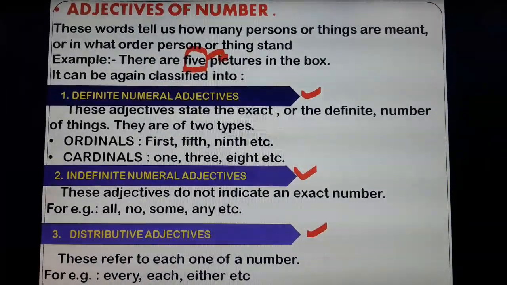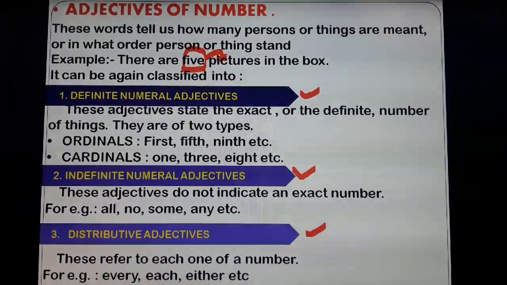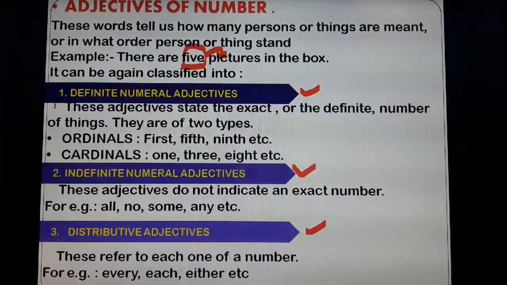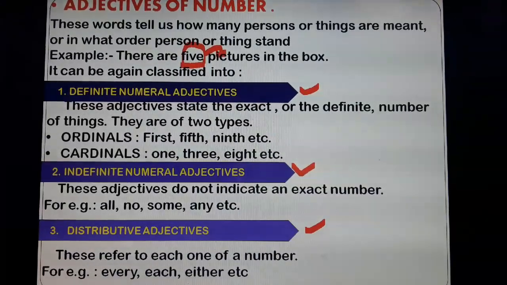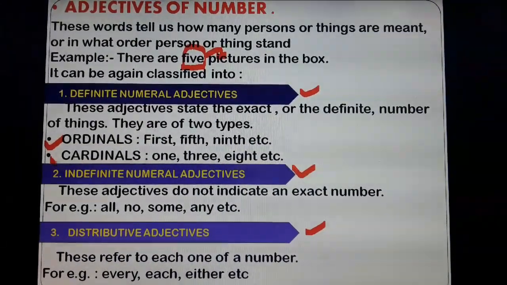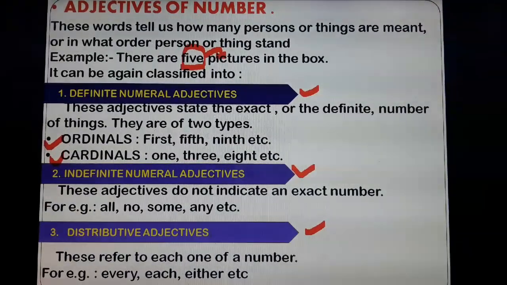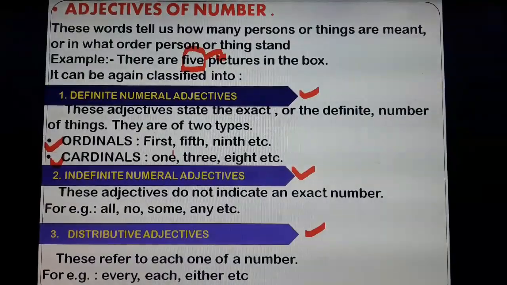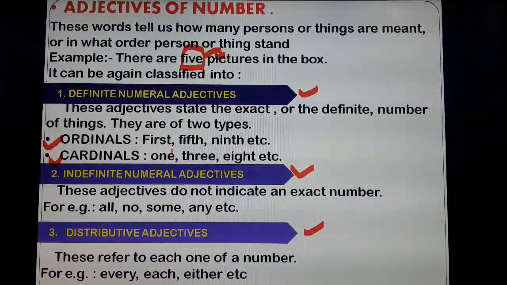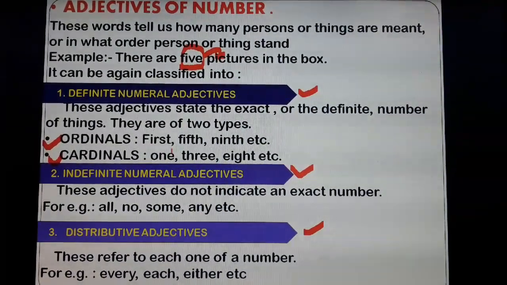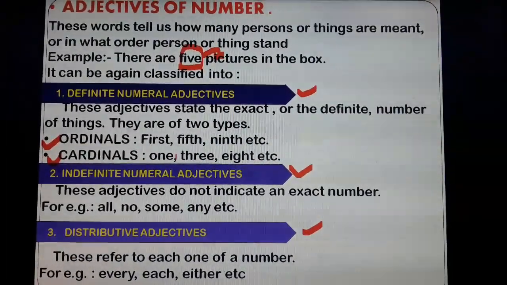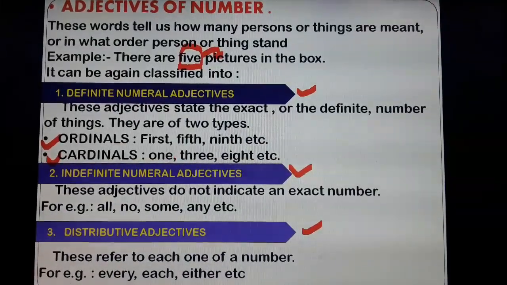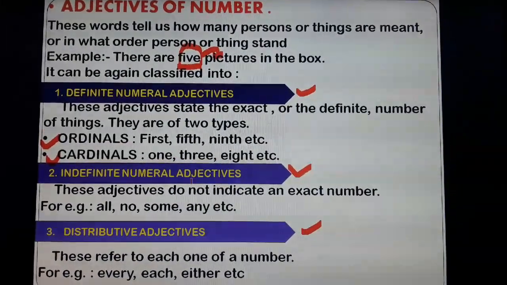Definite numeral adjectives are those that state the exact or definite number of things. Again, they can be classified into 2 types: first, the ordinals, second, the cardinals. Ordinals are the words which state a particular position: first, second, third, fifth, ninth, 10th, etc. And cardinals are the exact numbers: 1, 3, 8, 100, 1000, etc. Now, indefinite numeral adjectives.